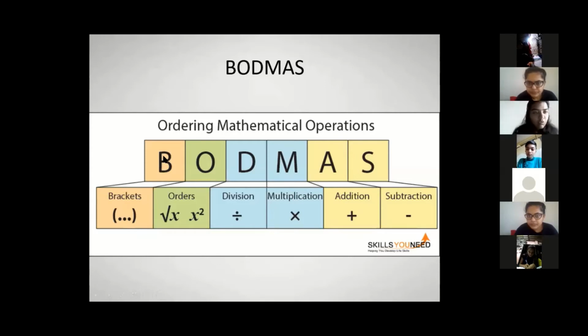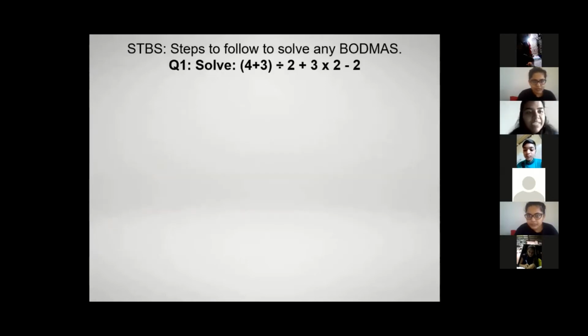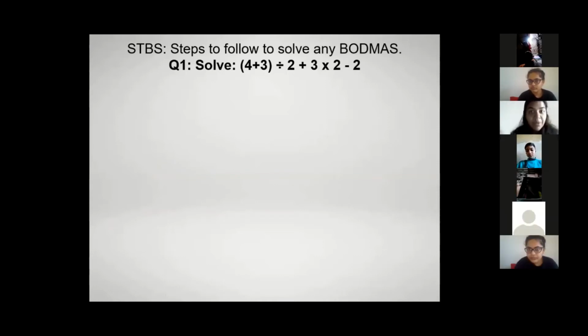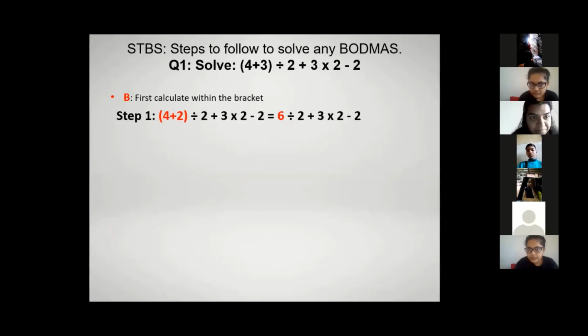Okay. So, keeping this in mind, let us now look at a maths problem. If we have to look at, in bracket, 4 plus 3, divided by 2, plus 3 into 2 minus 2, right? So, what did I say in English? We would have done left to right, right? But we will first be doing BODMAS. So in BODMAS what comes first? Bracket. Correct? So we will first calculate the bracket, which is the 4 plus 3.